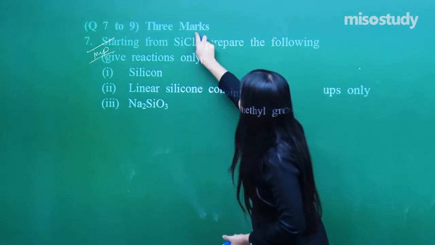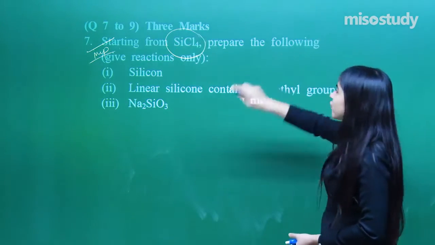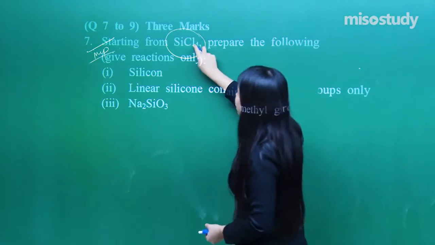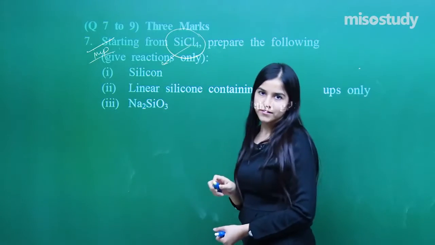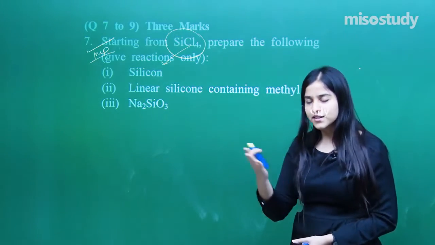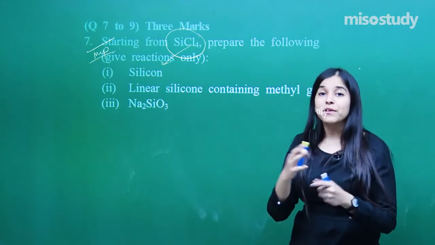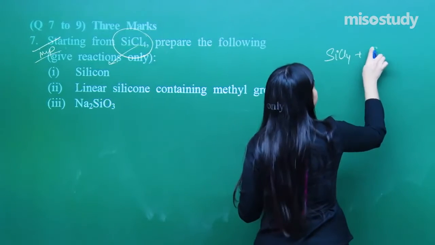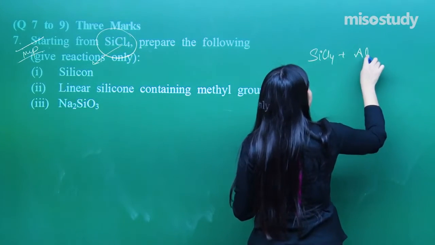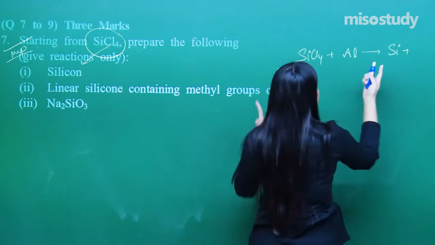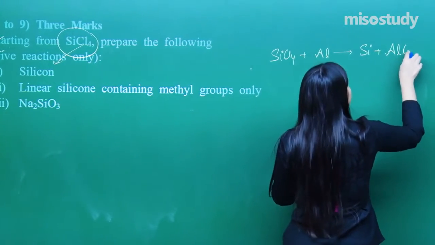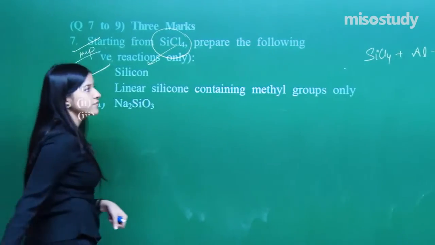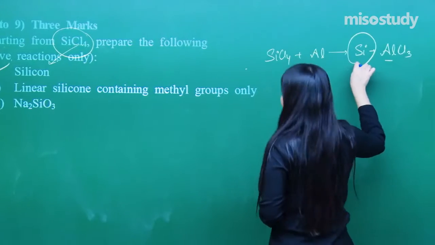So first, they have given: starting from SiCl4, prepare the following, right? So we have to prepare it. From SiCl4, I need to prepare silicon, right? Can you tell me a reaction for that? So it's just a simple displacement reaction that we can have. See, SiCl4, if I react it with aluminium, we get Si. So basically it's a simple displacement reaction, and aluminium chloride. Done? So first part we have done, we have prepared the silicon, right? See here, silicon has been prepared.